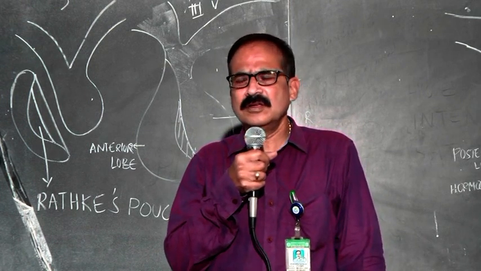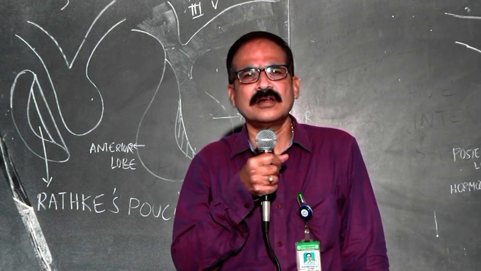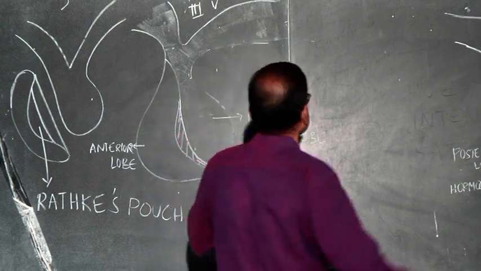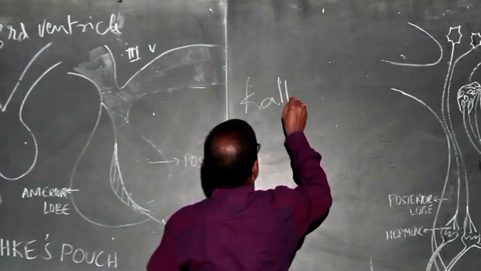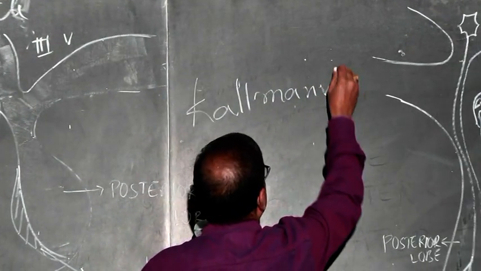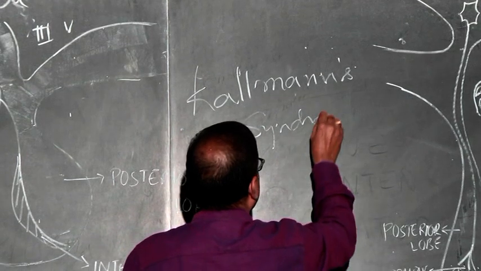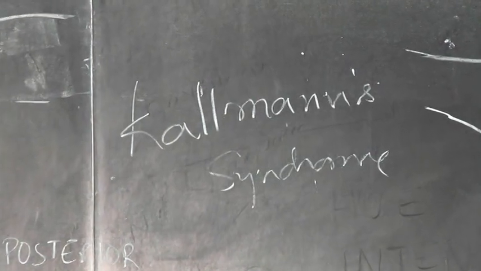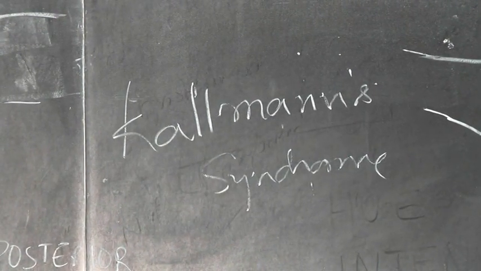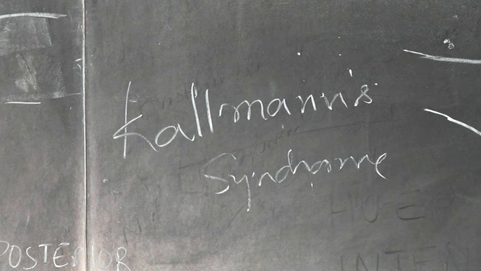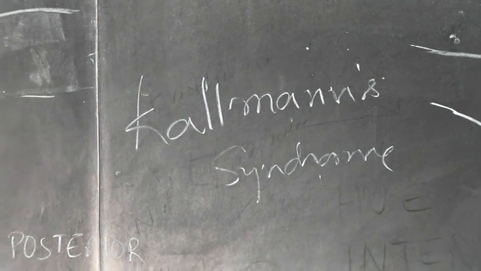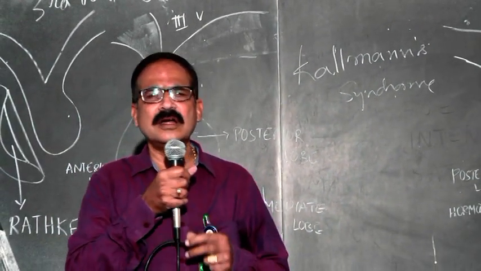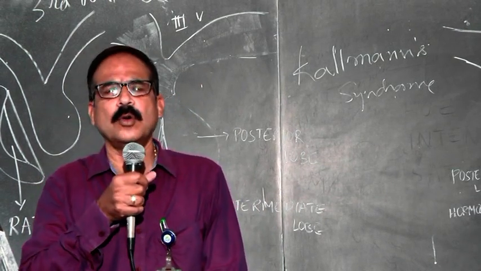One of the very, very interesting endocrinal disorders, which is a genetic disorder, is Kallmann's syndrome. It is a genetic disorder linked to the X chromosome, with the majority of cases seen in the male, where you will see hypogonadism. In contrast to the other causes of hypogonadism, here we call it hypogonadotropic hypogonadism.